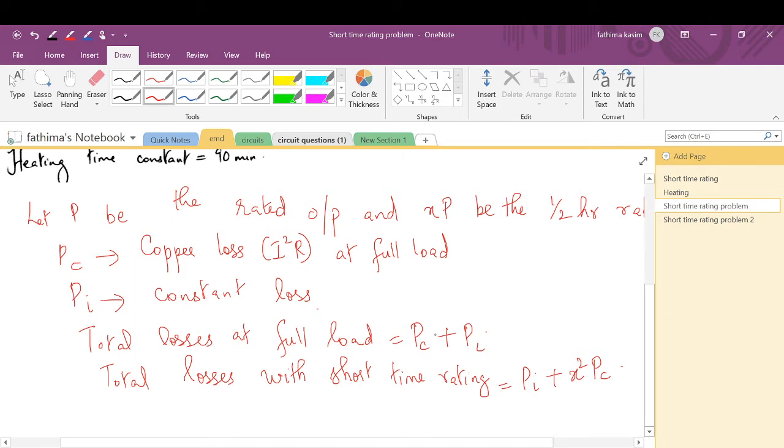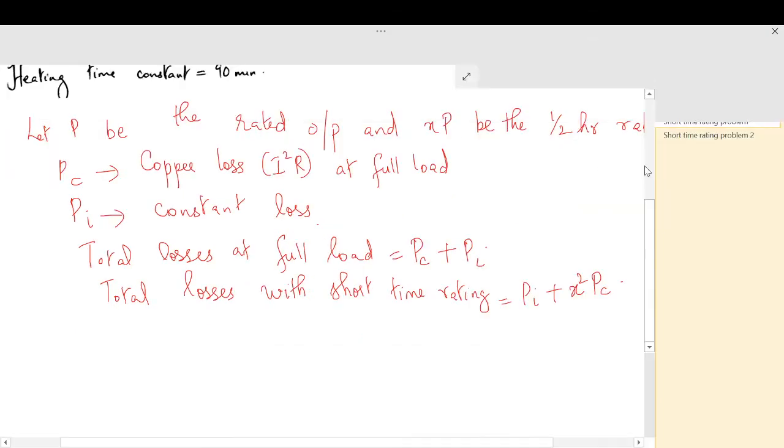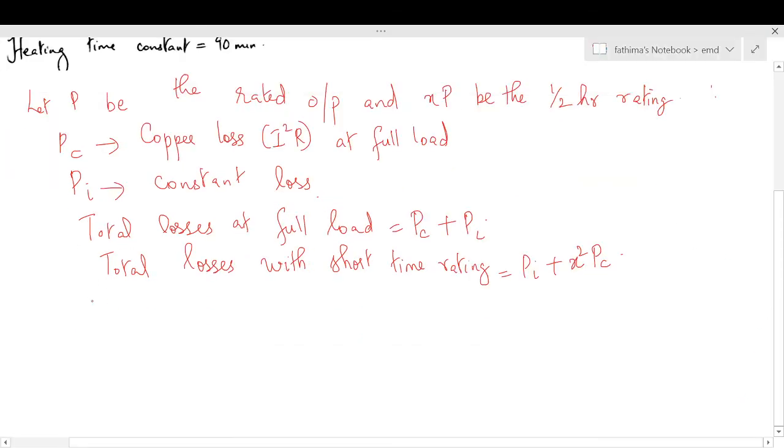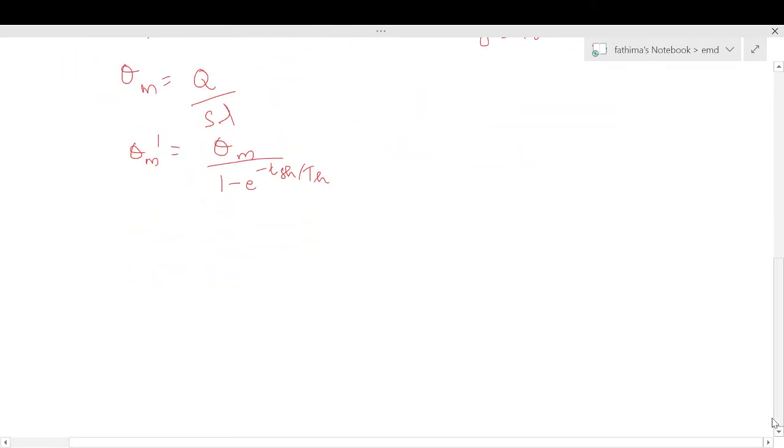And we know theta m is equal to Q by S lambda. So we can find theta m dash. So theta m dash is equal to theta m divided by 1 minus e raised to minus tsh divided by th. So in the question, theta m is given.